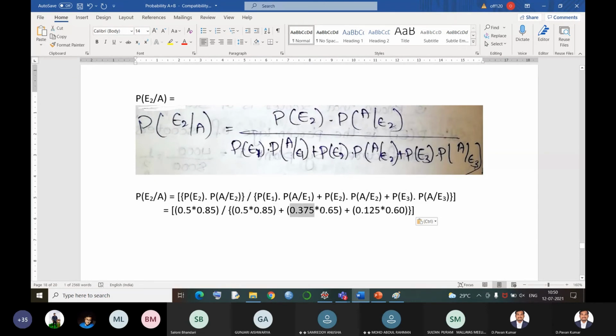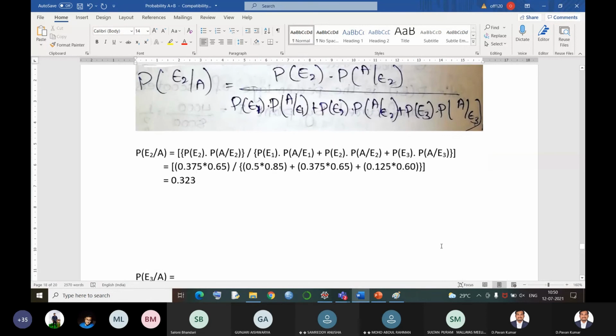Now we have to change the numerator to these values. By calculating, we get the answer as 0.323. That means the probability of getting a standard quality scooter from plant 2 is only 32.3 percent.